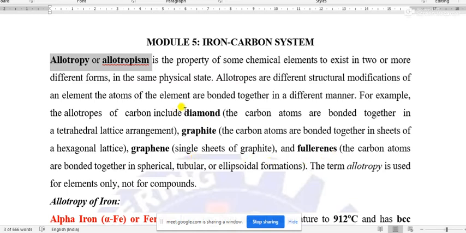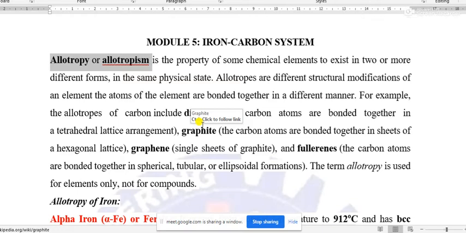You have studied these allotropic forms of carbon, because diamond and graphite have different structural properties or crystalline structures, but both diamond and graphite are the same element, that is carbon.